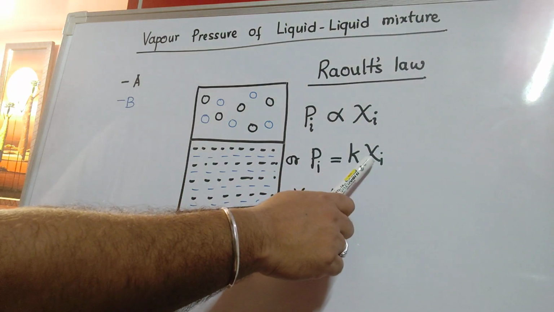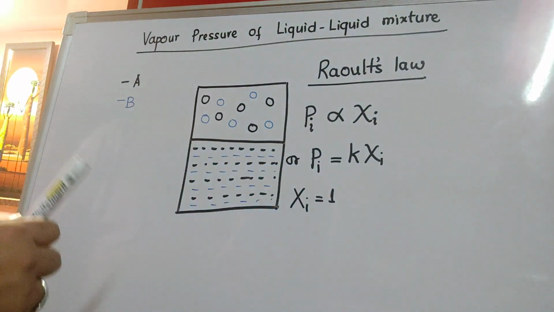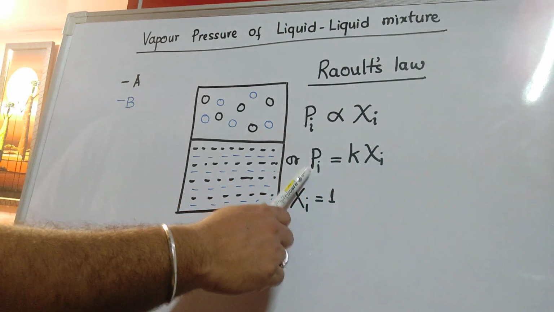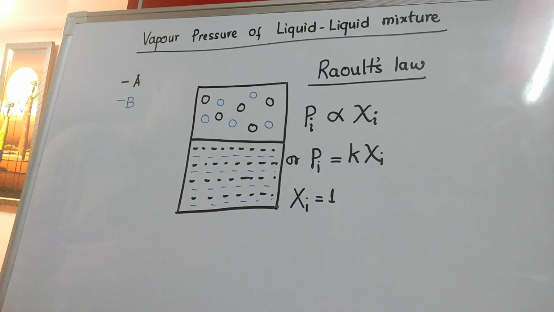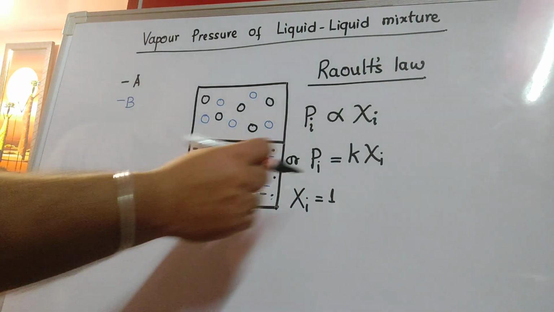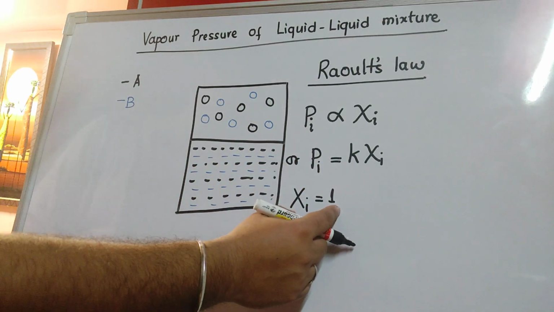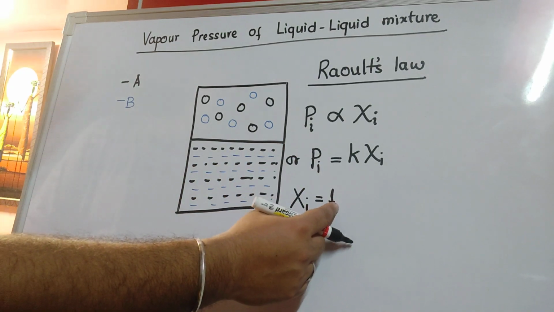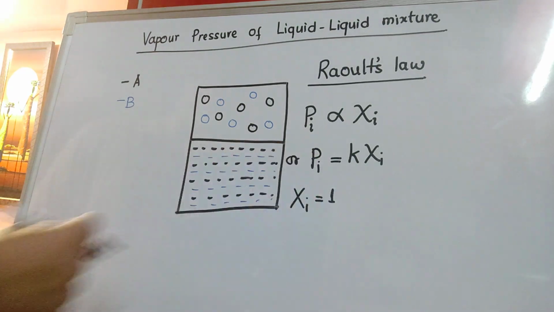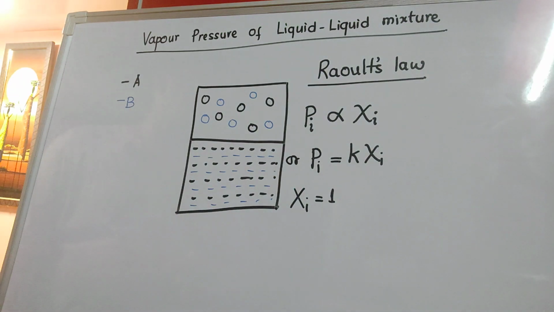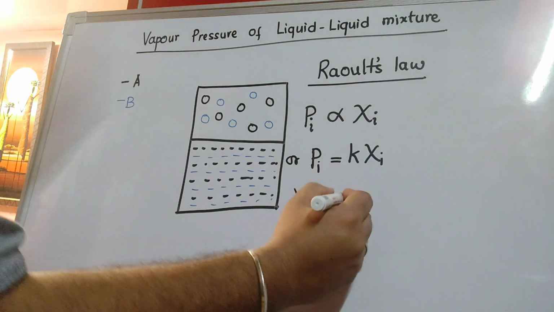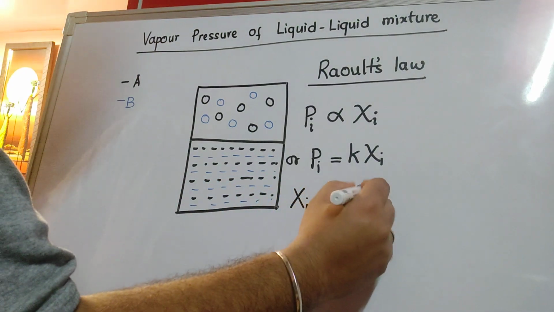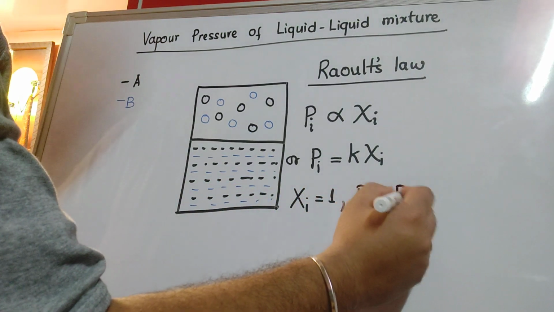If I keep Xi equal to 1, then K will be equal to Pi. But when Xi is equal to 1 and the liquid becomes pure, no longer can we use the term partial pressure. What pressure should we use? We should use pure pressure. So in that case, we can write that Pi takes the value of Pi degree.